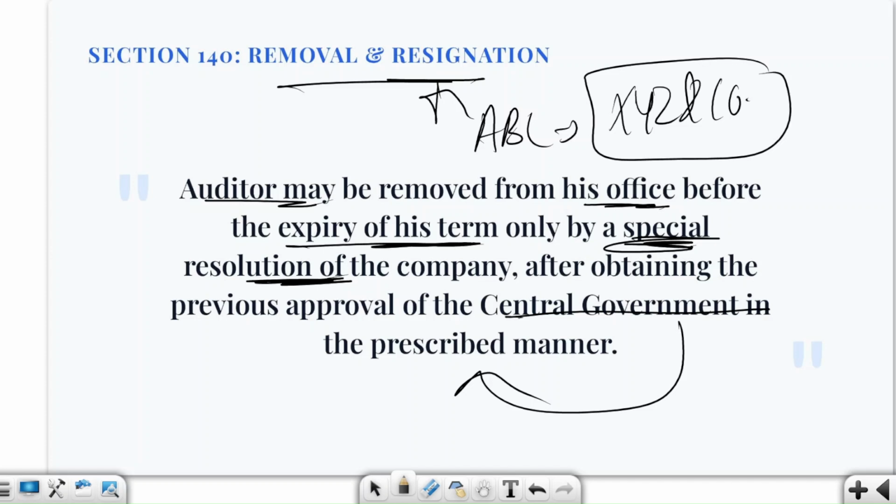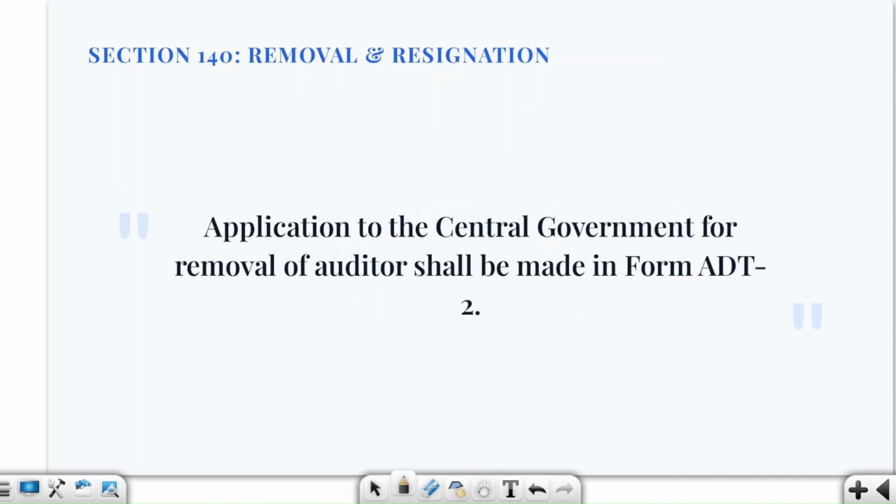Imagine the company had appointed this particular auditor. Now what happened? Here the auditor discovers that the company has some kind of serious irregularities. Now what will happen? Here the company will flag the issue, or rather the auditor will raise the issue. So management gets angry and says, okay, remove him tomorrow. And if the board of directors could simply remove him, the auditor's independence would be badly affected. That's why the law puts an extra protection around his removal. Understood? So appointment is easy, but premature removal is very difficult.